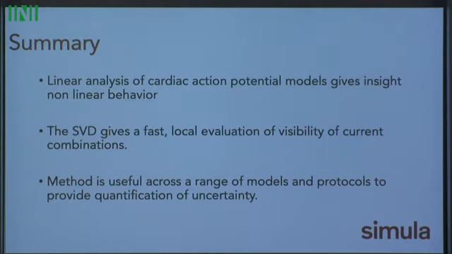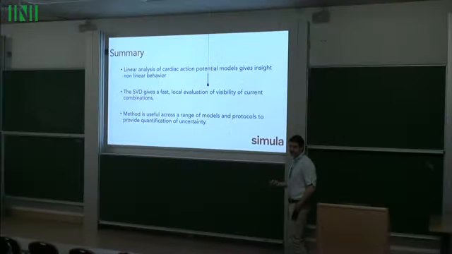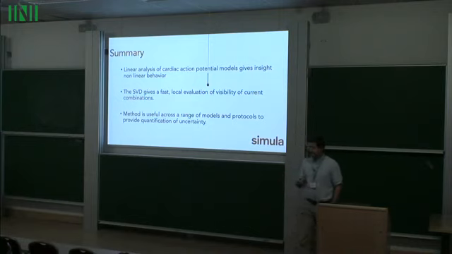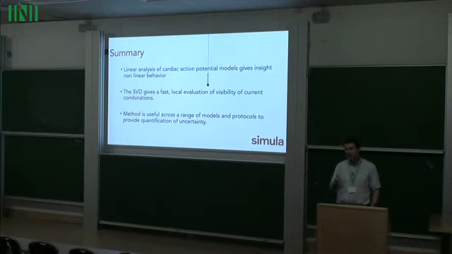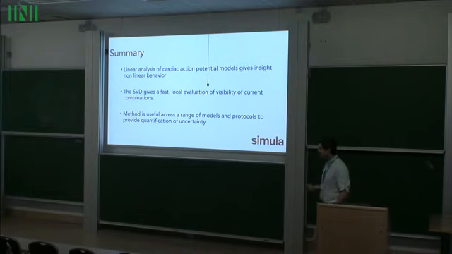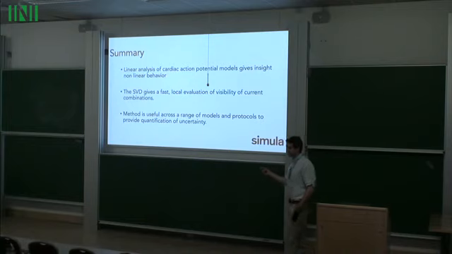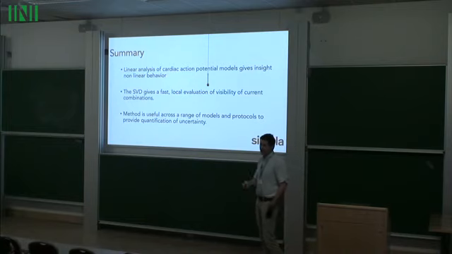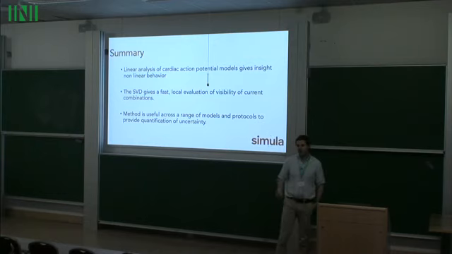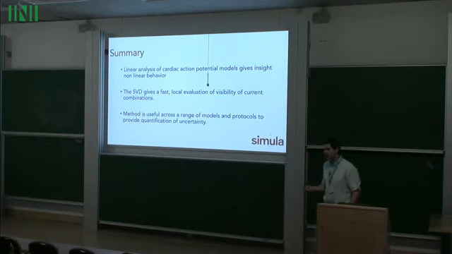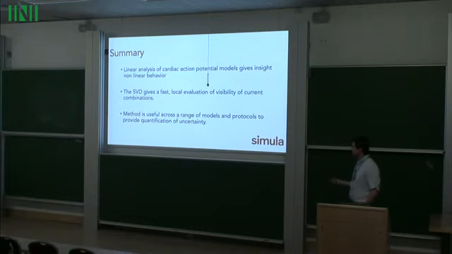Surprisingly, we found that linear analysis gives us some good insight, we hope, into their nonlinear behavior. This SVD approach gives a fast, though very local, that's one of the drawbacks, evaluation of the visibility of current combinations. You run these models, all you have to do is collect the currents as you run them into a matrix and run an SVD. It takes seconds per current that you want to do. So there's very little overhead to get this kind of insight. And we hope this method is useful across a range of models and protocols to provide some sort of quantification of uncertainty.